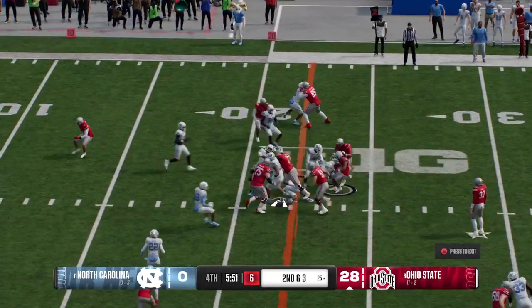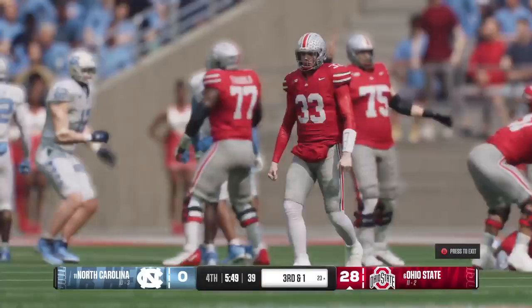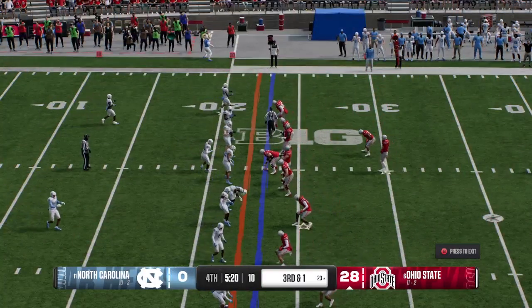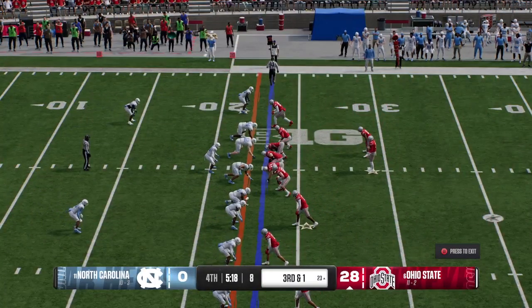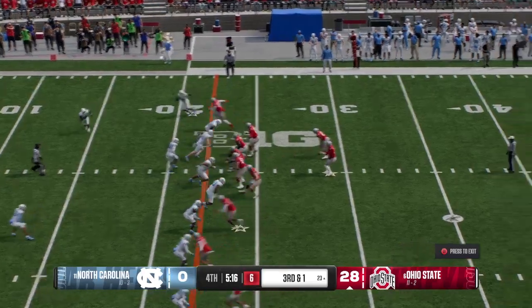Tailback takes the handoff again. That's a nice wrap up there by the junior. So now it's third and short from the 23. Potential 4-down territory. Let's see what the third down call is.